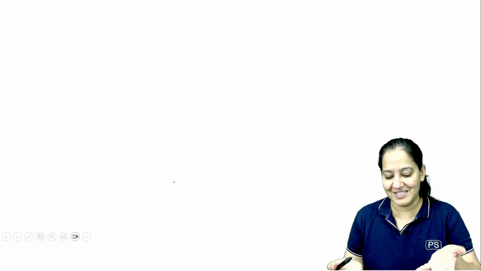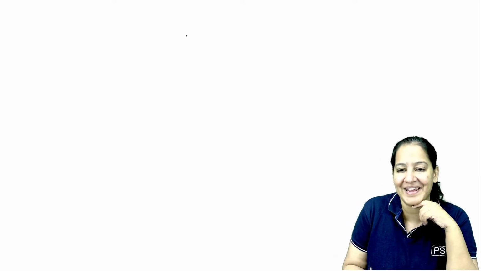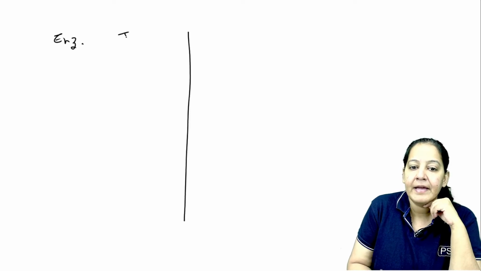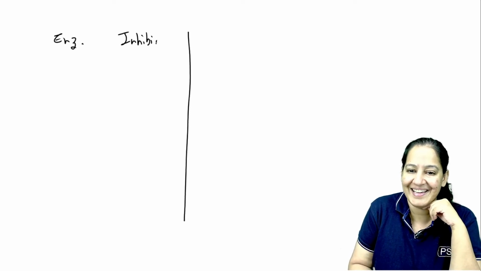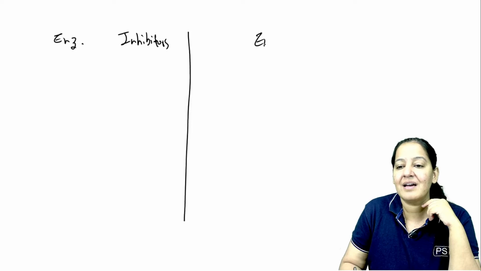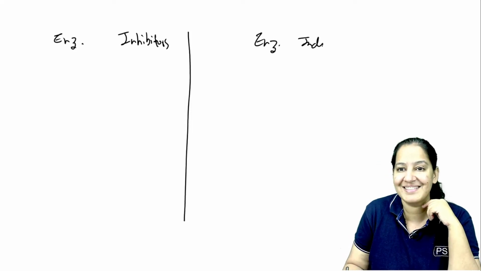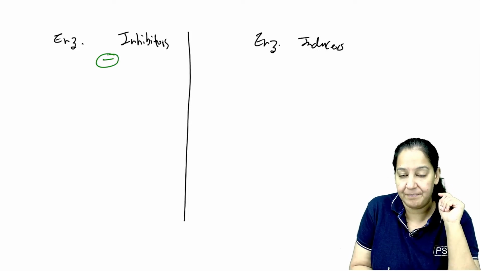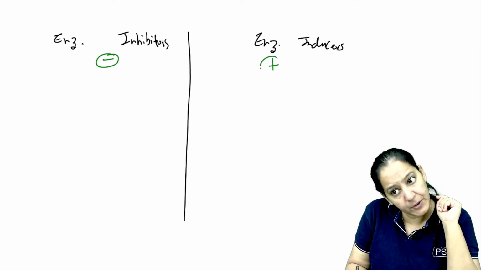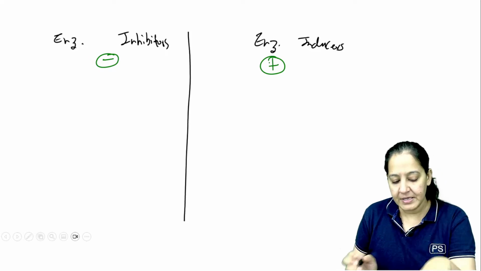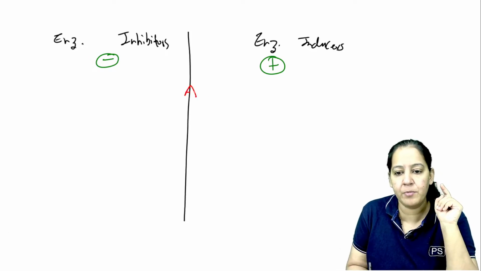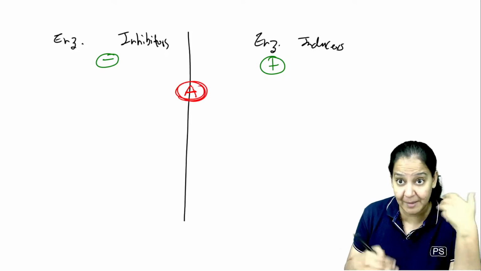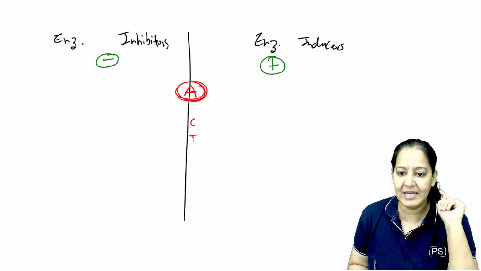What did we learn? Let me summarize. Can you please help me in the summary? We learned two types of drugs. What are the two types of drugs? Enzyme inhibitors, okay, right? Inhibitors and enzyme inducers, okay? What do they cause? They are inhibiting the enzyme cytochrome P450 and they are inducing the enzyme cytochrome P450. So here the drug A is the same in both of them. We are giving a separate list for drug B. Drug A is the parent drug, the substrate drug. That is the same. That is CT scan.